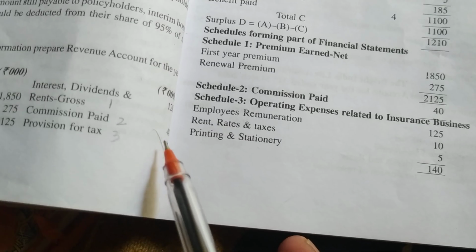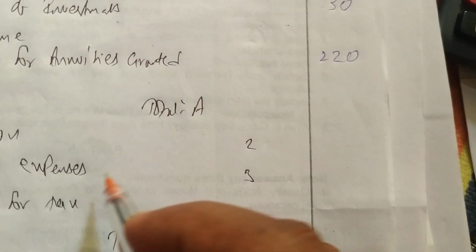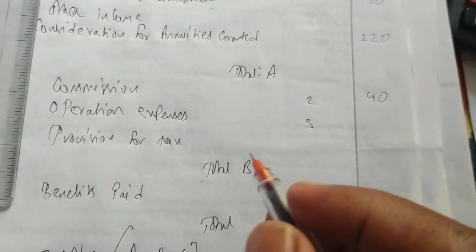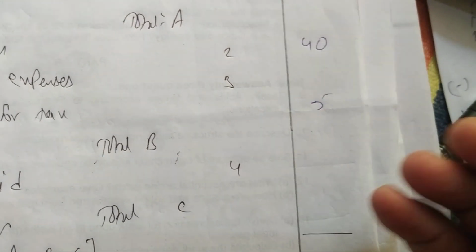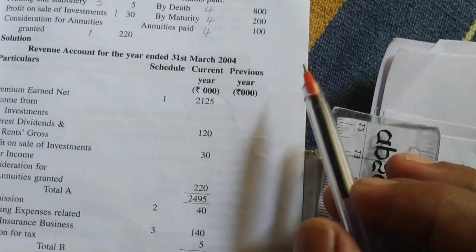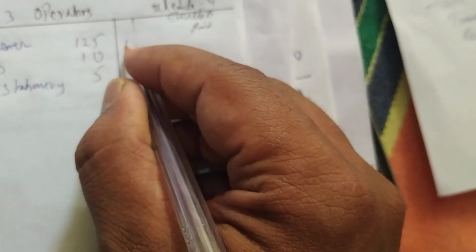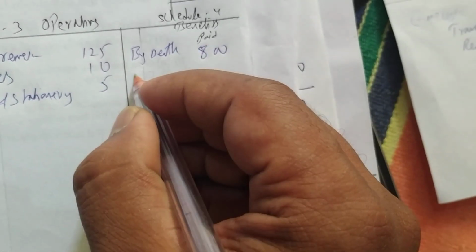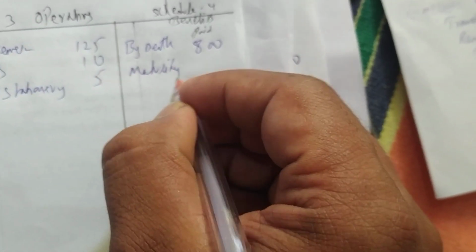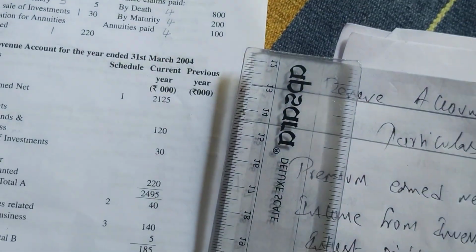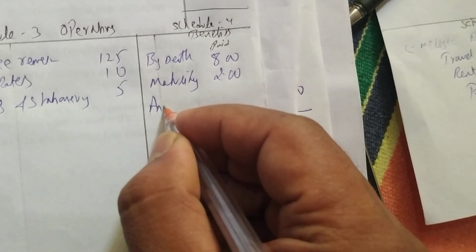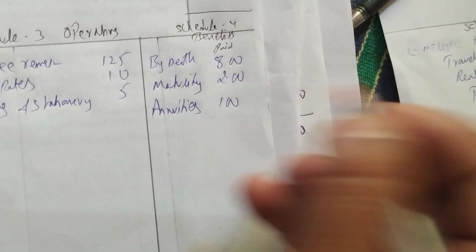After that we have commission paid directly. We can write under schedule 240. Commission paid schedule 240. Next we have provision for taxation, that is 5. We can write directly 5. Next we have income insurance claims, benefits paid by death 800 and maturity 200. Then annuities paid is how much? 100. Annuities paid is 100.